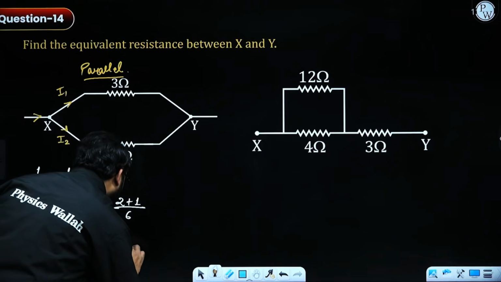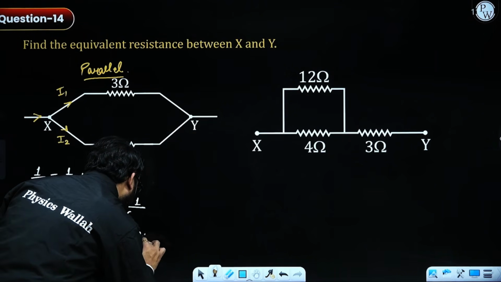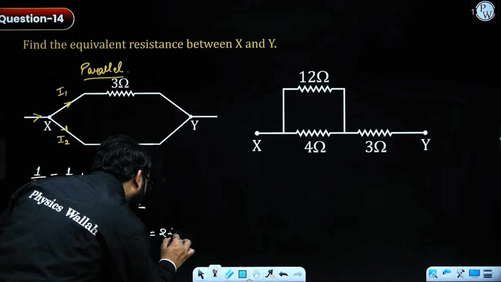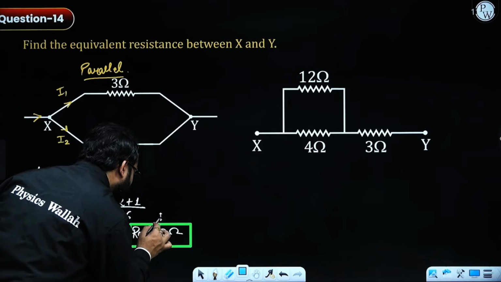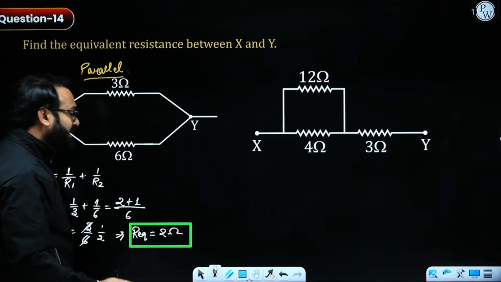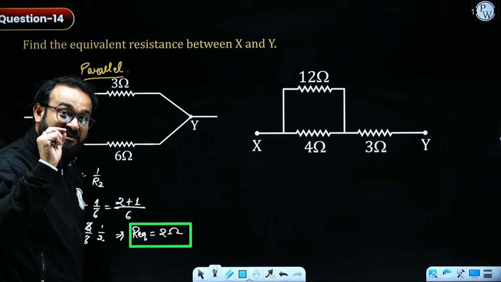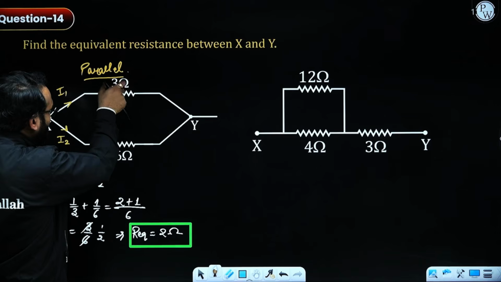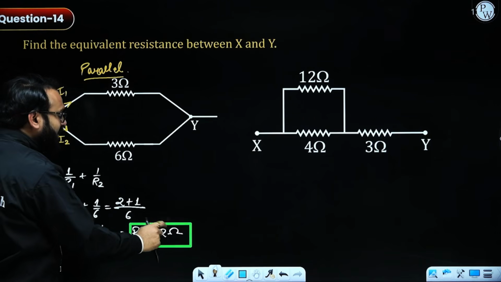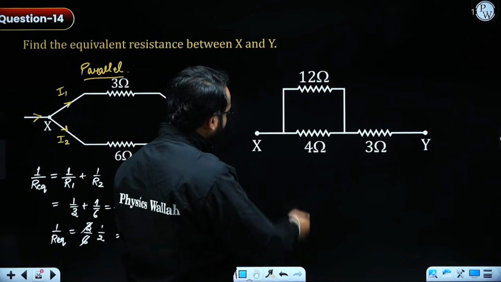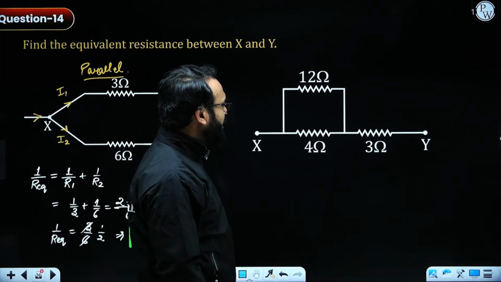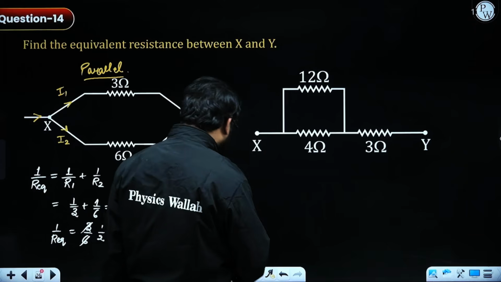Final step will be, so R equivalent will be coming out as 2 ohm. As I mentioned on the last slide, the value will be smaller than the smallest resistor in the circuit. So we are having 3 ohm, which is provided, and the final equivalent is smaller than 3 ohm, that is 2 ohm.